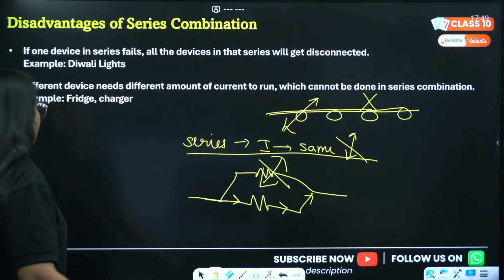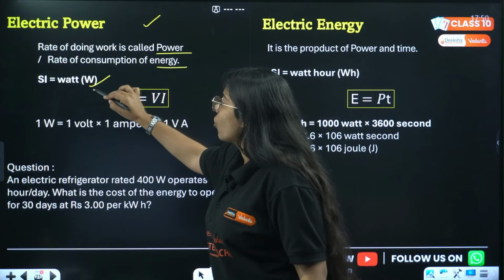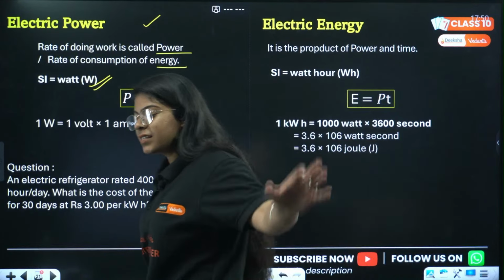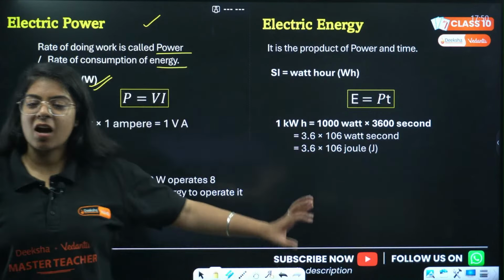Electric power is what? We remember we studied work done. Now the rate of doing that work, that means the work I did per second or per unit time, is called electric power. कितना power मुझे लगा to do that work is called electric power. Rate of doing work is called electric power and the rate of consumption of energy can also be called power. ठीक है. So SI unit is watt. ठीक है, this is why we say हम वाट लगा देंगे फिजिक्स की, ठीक है, done.